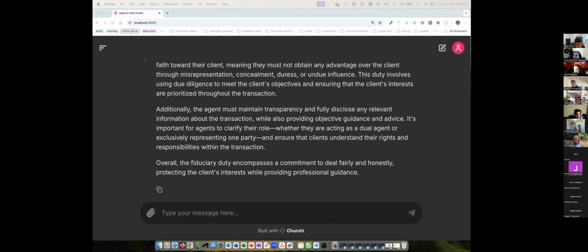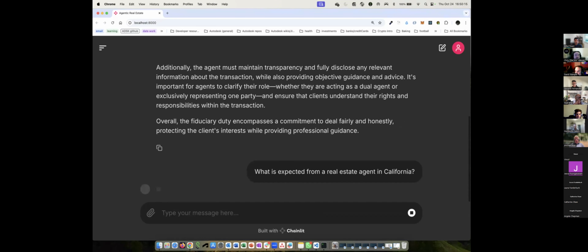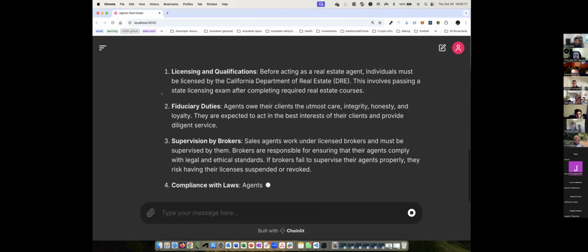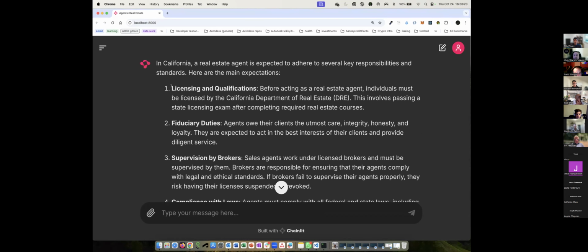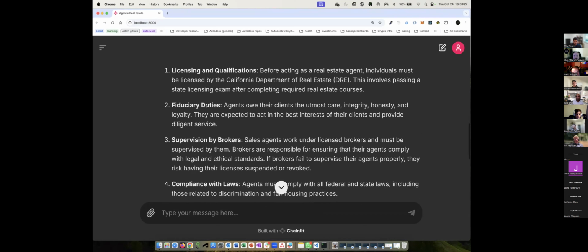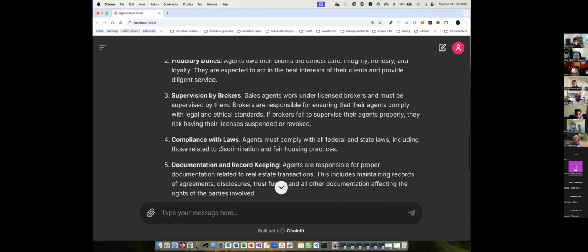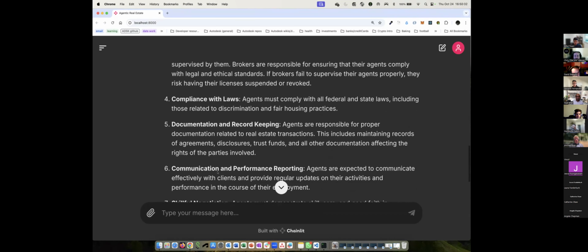As we can see, this is a very functional, real estate focused response, right? So we could ask what is perhaps expected of a real estate agent in California. And here we see the things that a real estate agent is expected to have, right? Licensing, qualifications, fiduciary duties, like we saw before, supervision, compliance, et cetera.